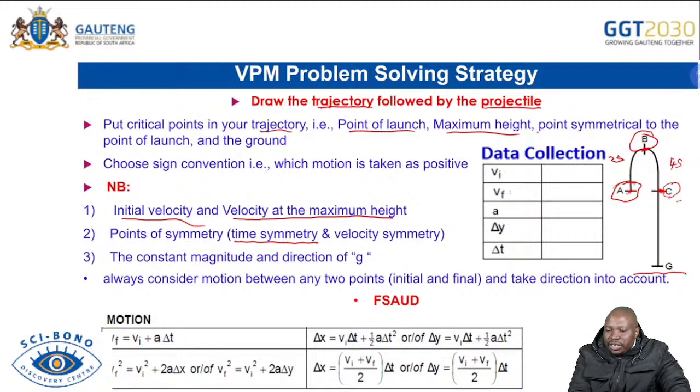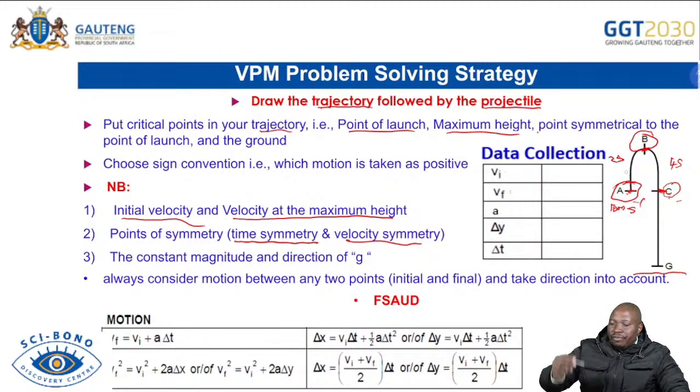And we have velocity symmetry. Remember, let's say I'm throwing the ball with an initial velocity of, say, 10 meters per second. The velocity decreases as the ball goes up, until it reaches 0 at the maximum height.